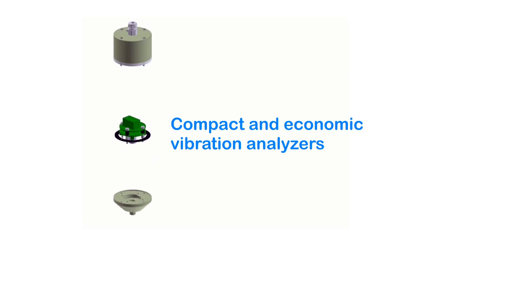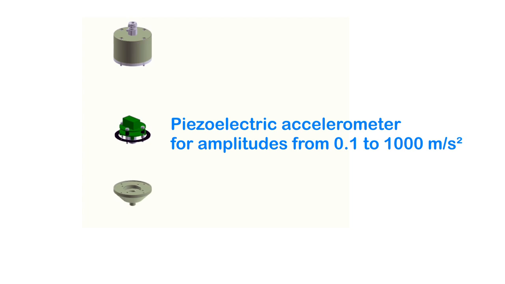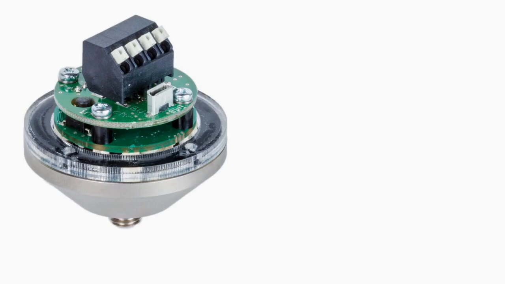Technically speaking, the VS10-12 are compact and very economic vibration analyzers. Besides the signal conditioning electronics, they include a high-quality piezoelectric sensor. Unlike common low-cost devices using MEMS accelerometers, these vibration switches cover a wide measuring range from 0.1 to 1000 meters per second squared. This allows the measurement of very low seismic vibration as well as shock impulses.